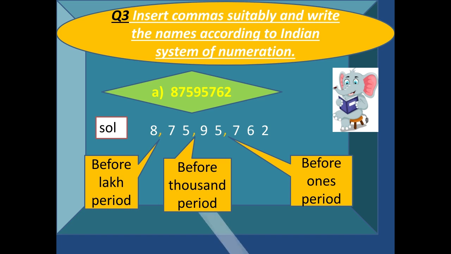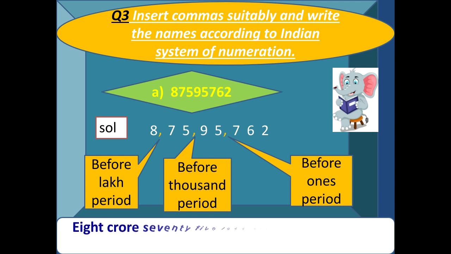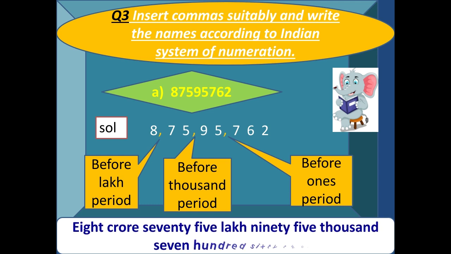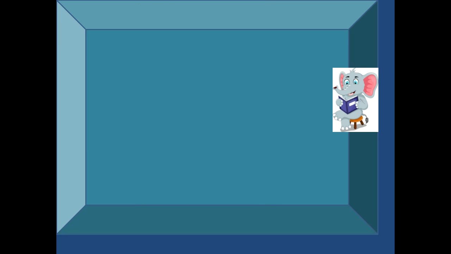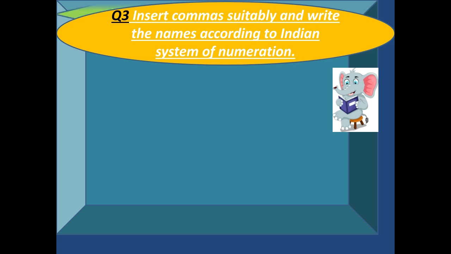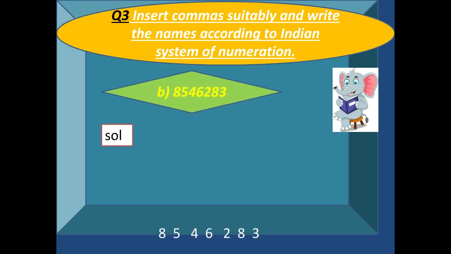Now what will be the name of this number? We will call it as 8 crore 75 lakh 95,762. Now let's see question number B. What does question number B say? Again we have another number. Let's see the solution.